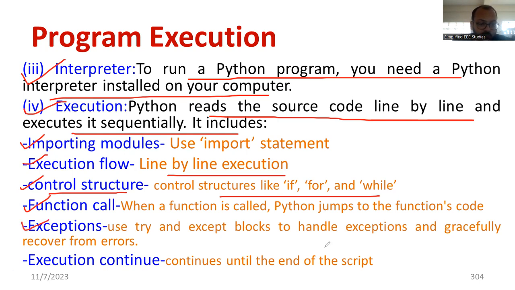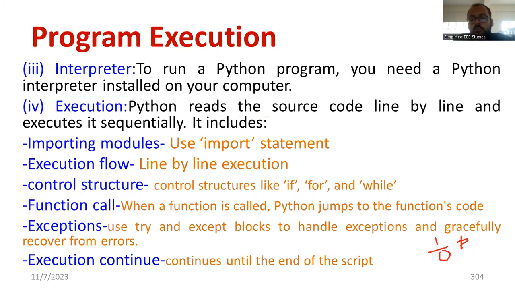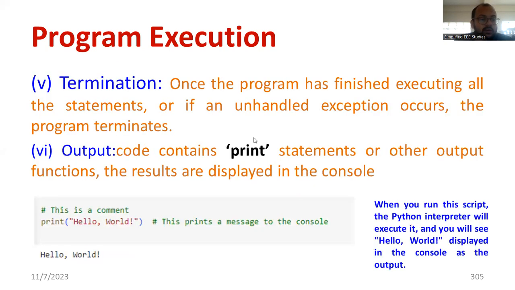Then there are exceptions. For example, 1 by 0. 1 by 0 is not defined. In such cases you have to handle the exceptions effectively. else is an exception handling statement, you can go for else. Then execution continues to the end of the script. These are the important things you have to take care of: interpreter, execution, importing modules, control structures, all come under Python programming. In general Python programming, these things will be included.